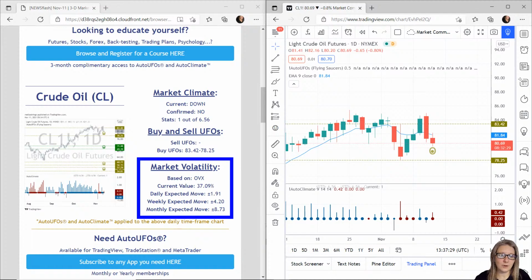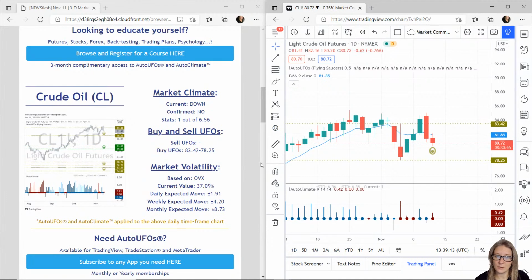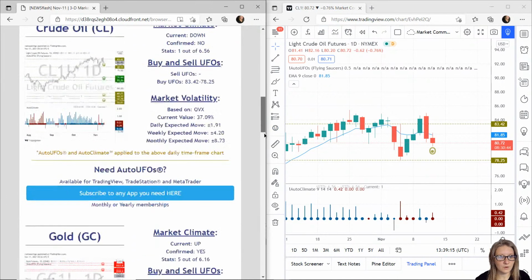Now, with volatility, we'd expect oil to go up or down in 1 year by 37.09%. So in 1 day, that's up or down of 1.91 points. In a week is 4.2 points, and in a month, 8.73 points. So that's oil. Now, moving on to gold.